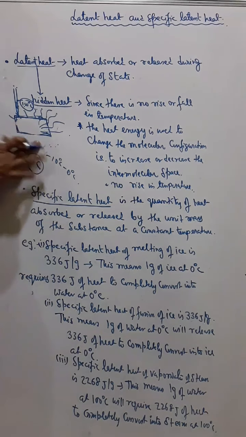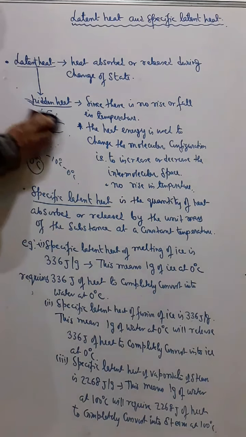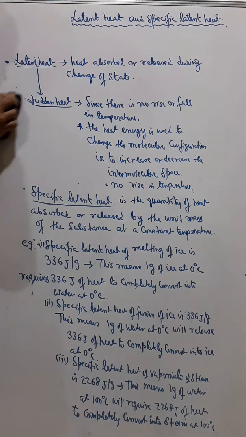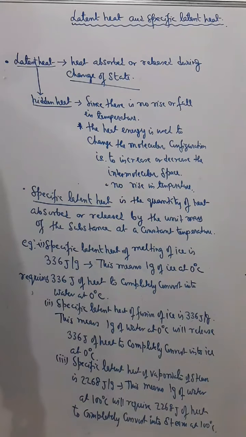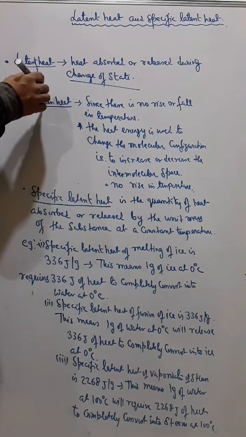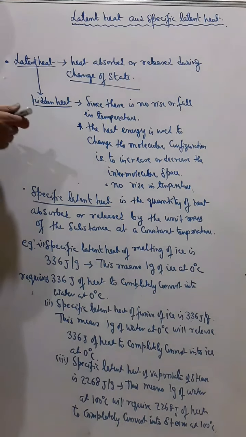So we can see that normally when we heat a substance, there is a rise in temperature. But during the change of state, there is no rise or fall in temperature. So this heat absorbed or released during the change of state is called latent heat. And therefore it is called latent heat because it is hidden heat, because there is no visible rise or fall in temperature. Now why does it happen?